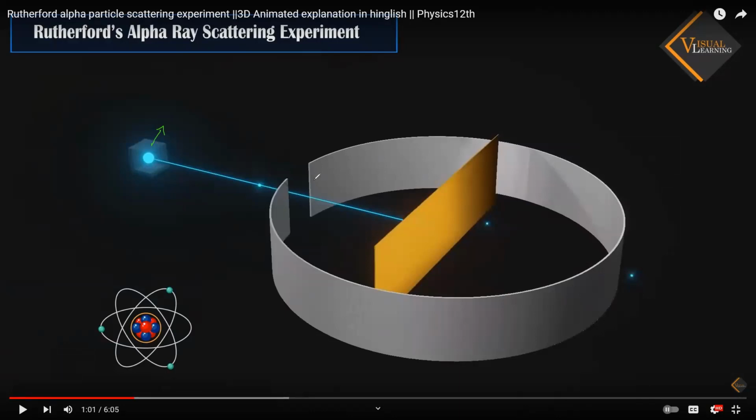This surrounding, see that it is covered almost 360 degrees, is a circular screen coated with zinc sulfide. Zinc sulfide, please note it, all of you. Then this is the gold foil. What is the symbol for gold, everybody? Au. So it is gold material.